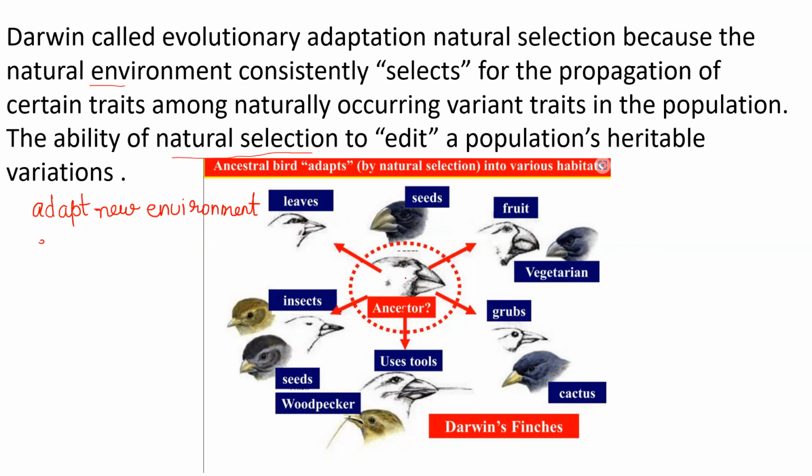So we find a small finch here, and the beak is getting modified according to the food availability around. To eat fruits, its beak has been modified like this. To eat seeds, it is getting modified in a different way. For crushing the leaves, their beaks are getting modified into different forms and shapes, and slowly this natural selection takes place, and the organisms show a whole lot of variations. Variations are created in the organism according to the environmental condition.